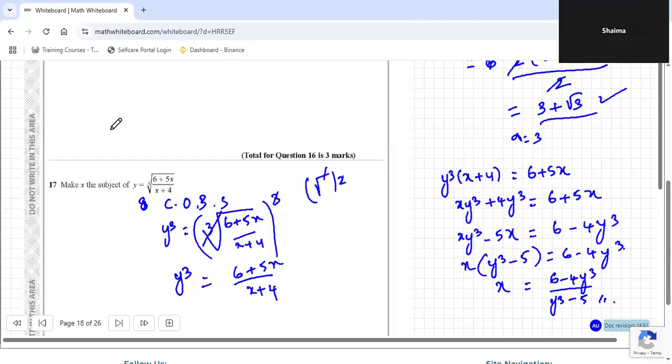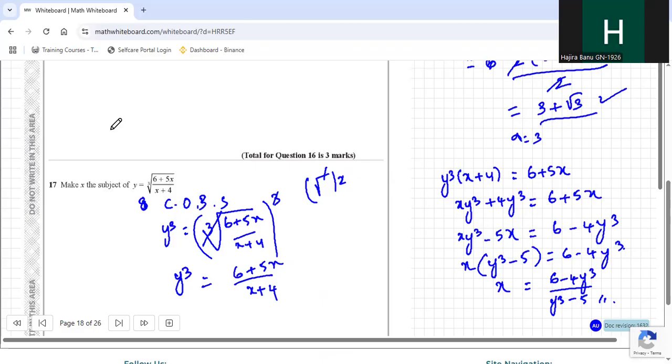Can you explain again? Sure, I'll explain. I understand the cubing part. Y equal to cube root of 6 plus 5x by x plus 4 is there. You have to make x the subject. We have to first bring x out of the root. X is inside, like it is locked. So to unlock x, what we will do is cubing on both sides. Using that technique, cube and cube root cannot stay together and it gets cancelled.